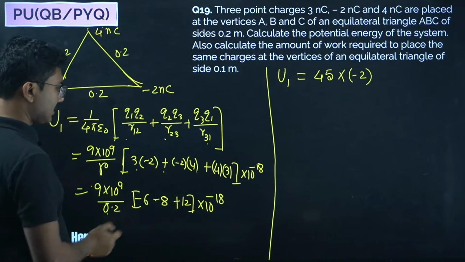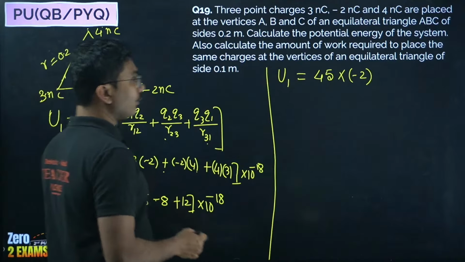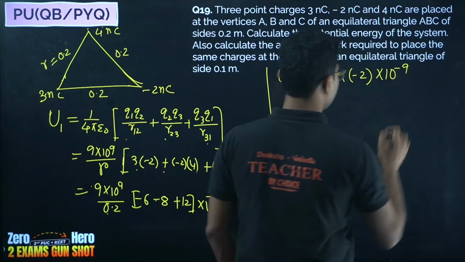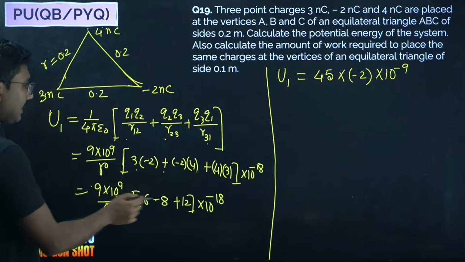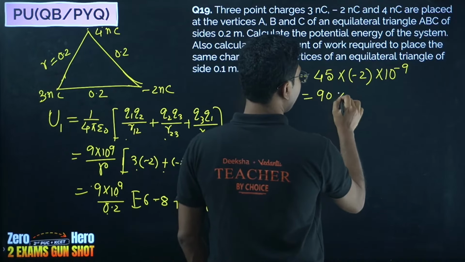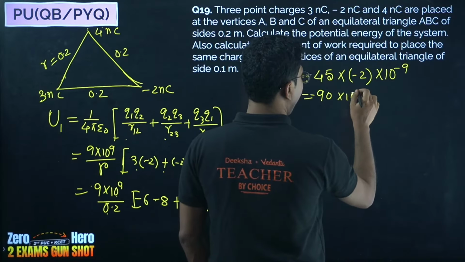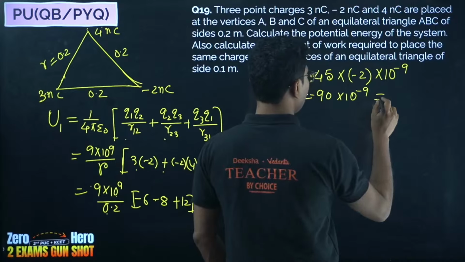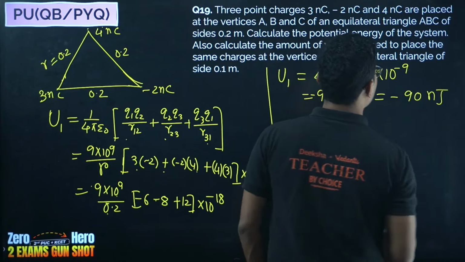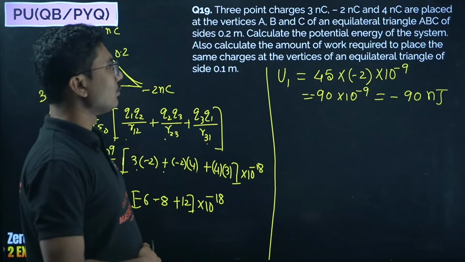Into 10 to the power of minus 9. So here we had plus 9 minus 18, so minus 9. So you get minus 90 into 10 to the power of minus 9, or minus 90 nanojoules. Okay, the energy of the system is minus 90 nanojoules.